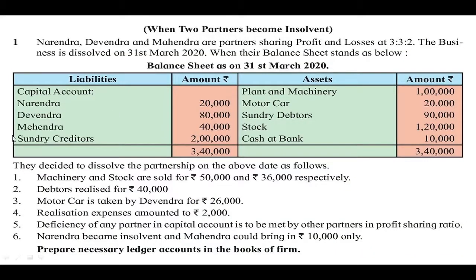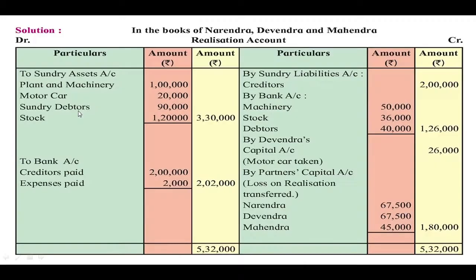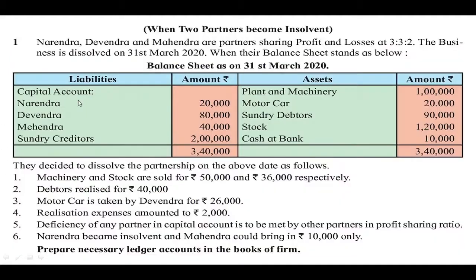So here third party liability is there, sundry creditors, that will be transferred on the credit side of the realization account under the heading by sundry liabilities account. Creditors is recorded directly in the outer column because there is only one liability. After that we are going to go through all the adjustments which are given in the question.